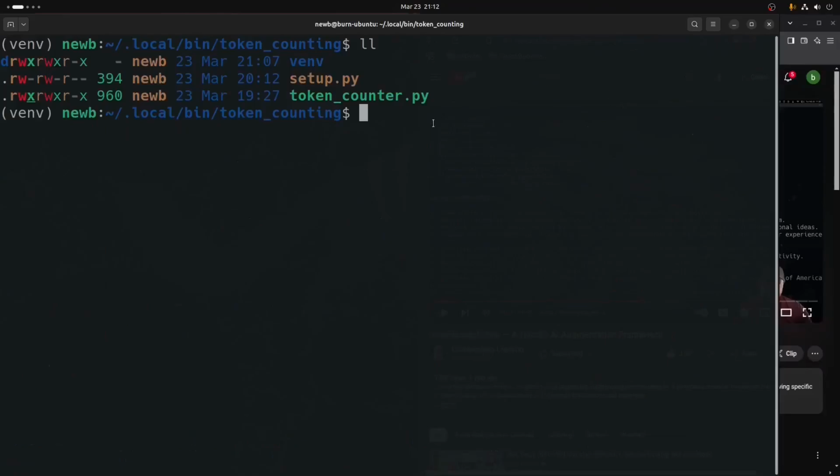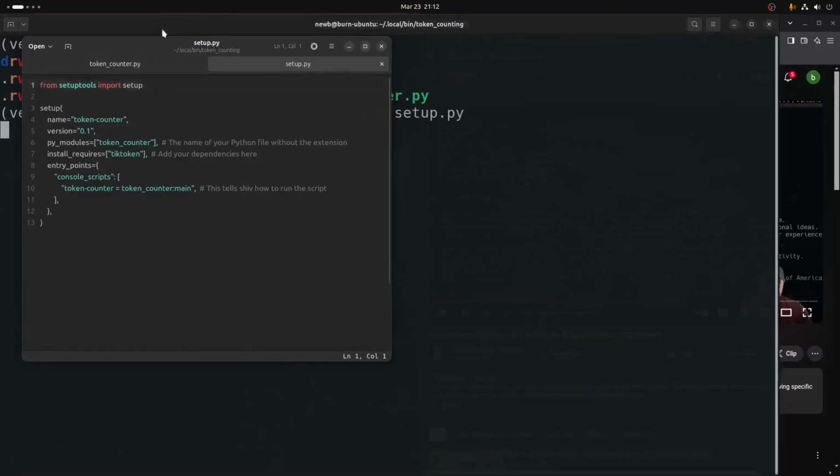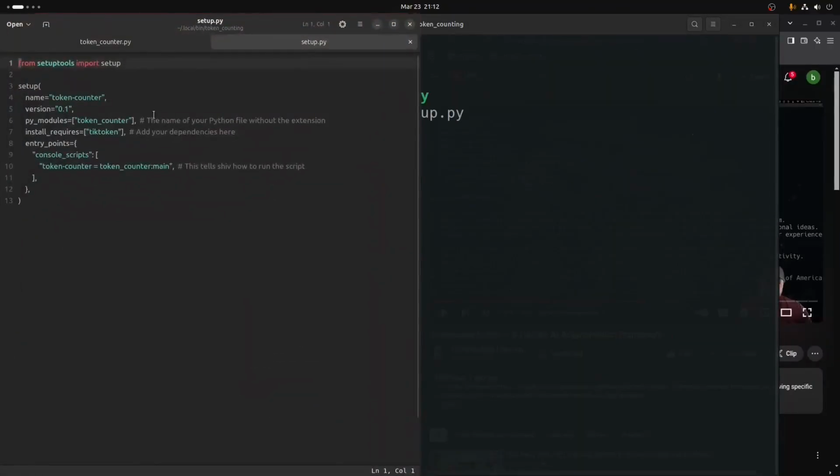And so now with Shiv, when we go to run the Shiv command, Shiv requires this setup.py file. And what that looks like is very, very simple. This is a process for using Shiv to make a standalone executable, meaning in this case, a single Python file turned into a single executable with its dependencies bundled in with it so that it can be run as a standalone executable. It won't need any Python virtual environments to manage dependencies. The dependencies are going to be bundled right in with it.